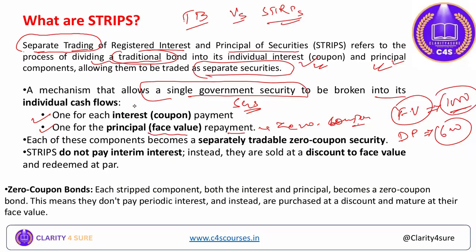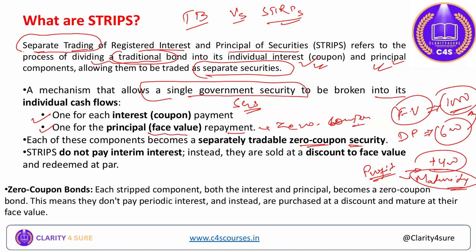So this is what a zero coupon security means. There is no coupon associated with such type of component in zero coupon bonds or zero coupon securities. No interest will be provided, rather they will get an additional 400 rupees as profit on the day of maturity of that particular security. This is what a zero coupon security is all about.